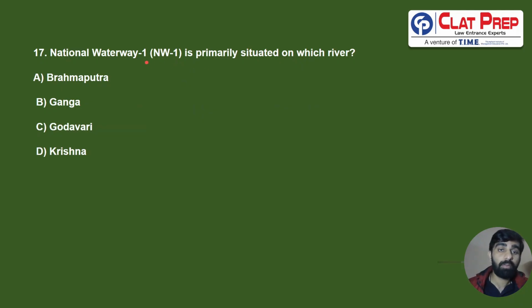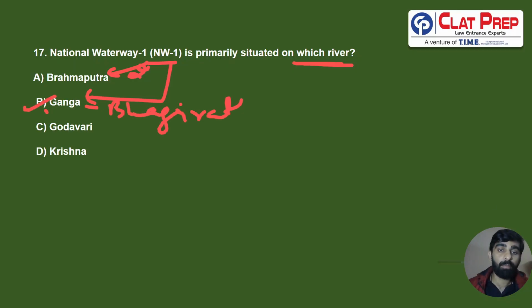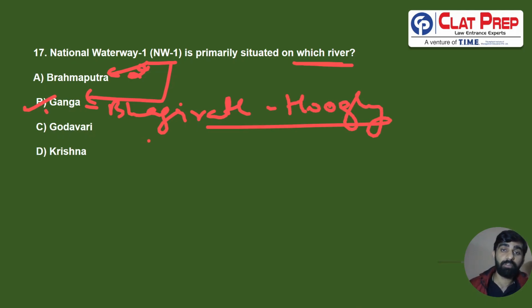Next, National Waterway 1 is primarily situated on which river? We have just discussed that National Waterway 2 is on the Brahmaputra River. National Waterway 1 is on the Ganga River. It is majorly on the Ganga, Bhagirathi and Hooghly River, which is the name of the same river in different territories. So waterway 1 is situated on the Ganga River only.